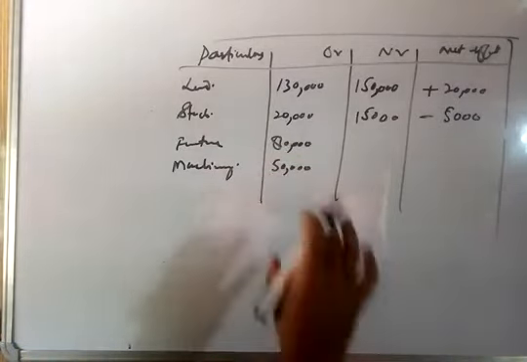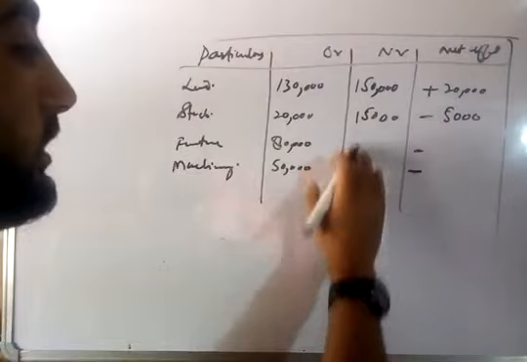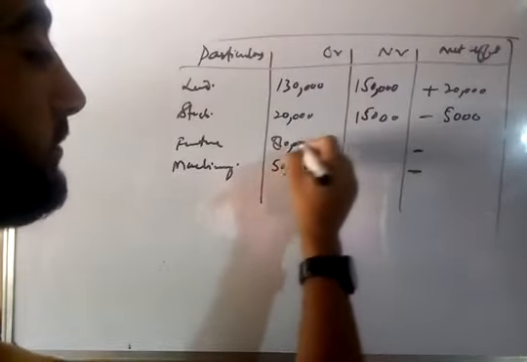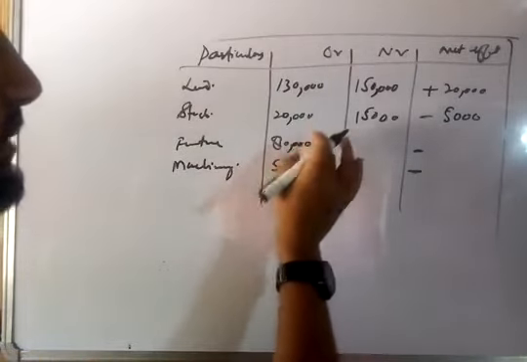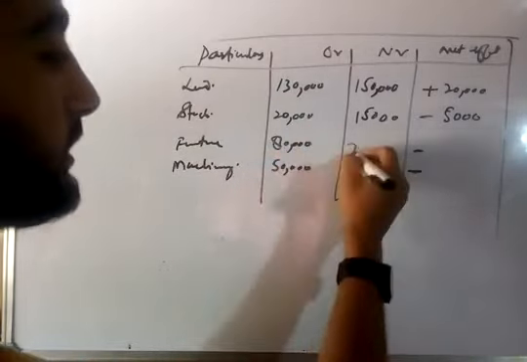So a decrease in the value of any asset is written on the debit side, so we will write here the minus sign. So we can say that the new value here, when we deduct 8,000, 10%, from this 80,000, will come out to be 72,000. This will come out to be 45,000, and the net change is 8,000, 5,000.